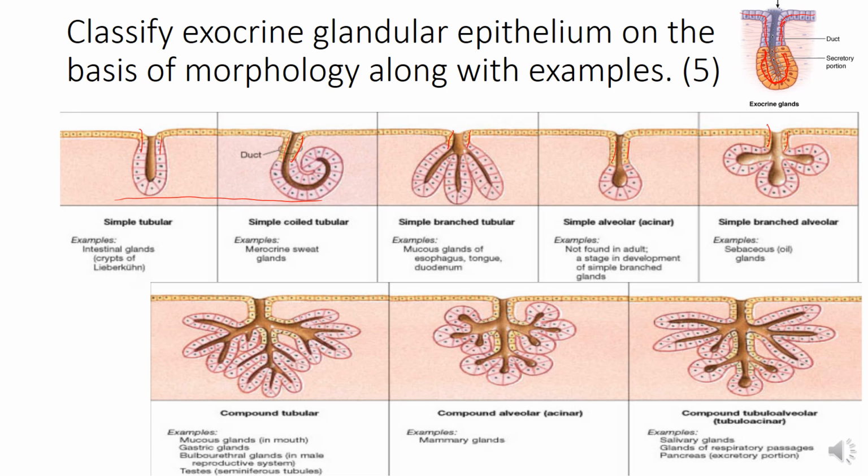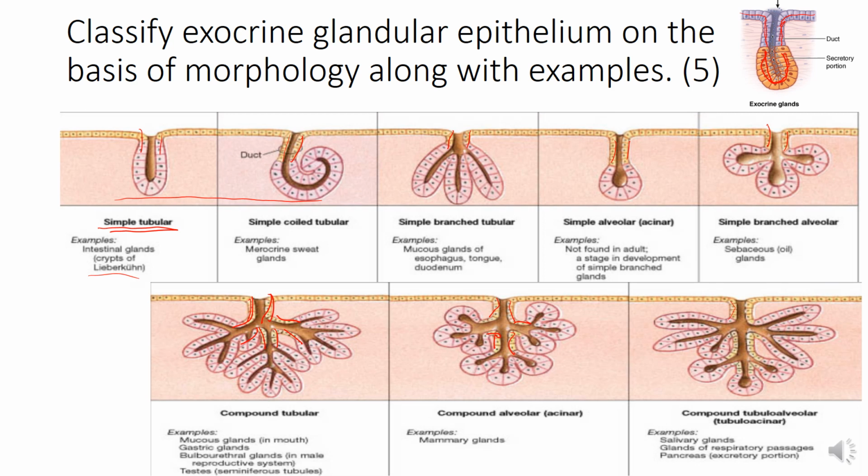While compound glands are the glands where the ductal part gives branches, and then in the end is the secretory part. So compound glands have branching ducts, and then there is the secretory part. Simple glands consist of simple tubular glands, an example of which is the intestinal glands of Lieberkühn, present in the small and large intestines.